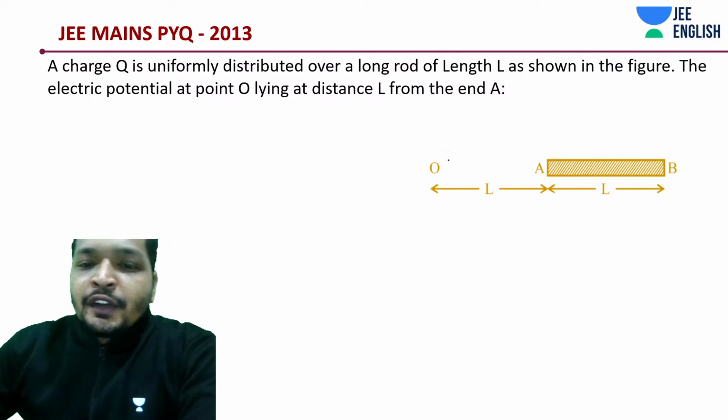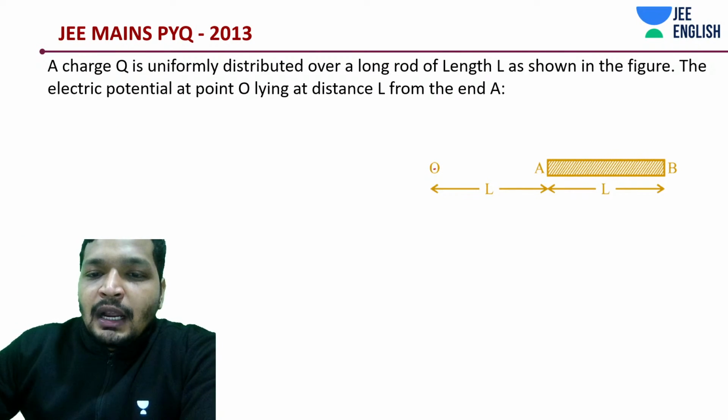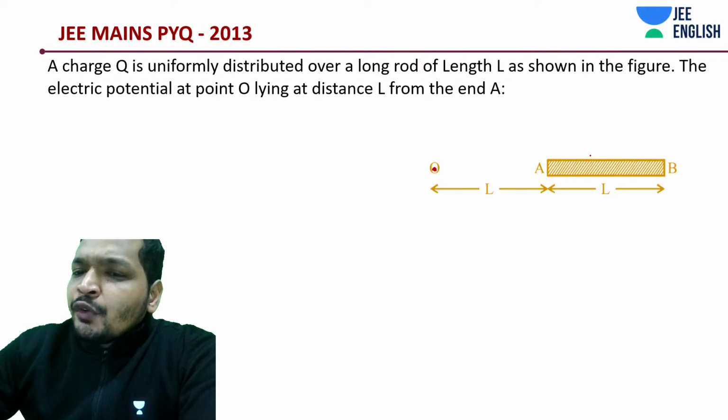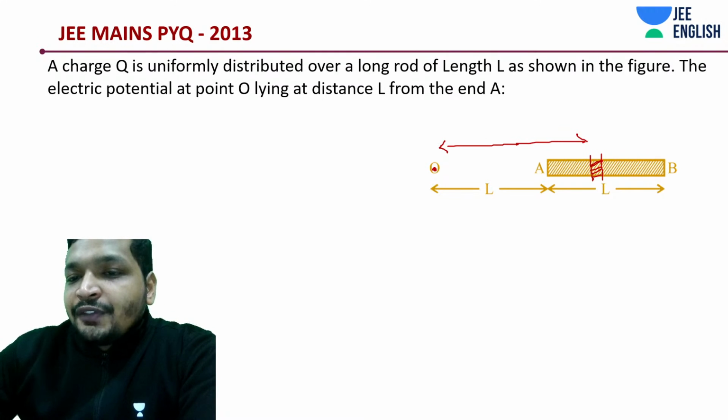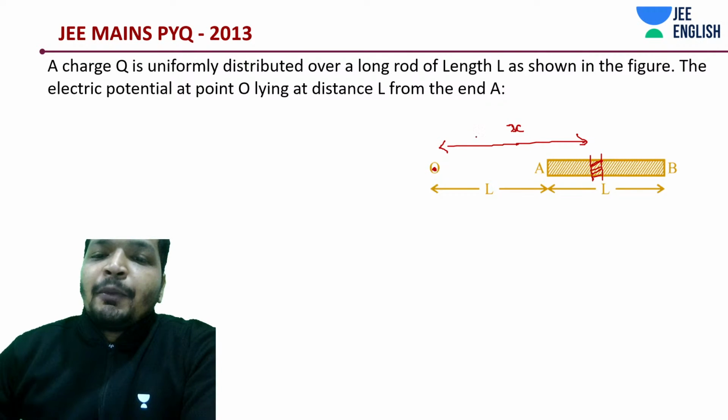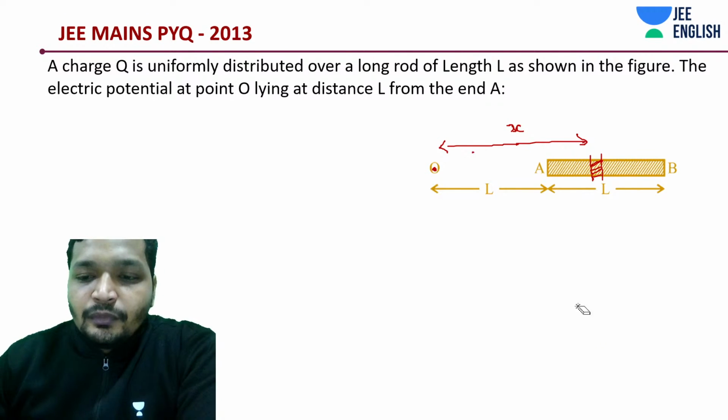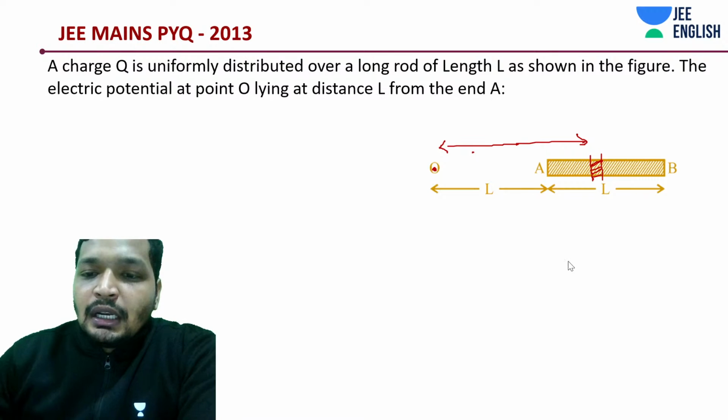First of all, where do we need to assess the electric field? At this point O. How do we generally do this? We would take an element of this rod. If you say this element of the rod at a distance x from here, we would be able to say that potential at that point is how much. Okay, easy. Let me come to the next thing.